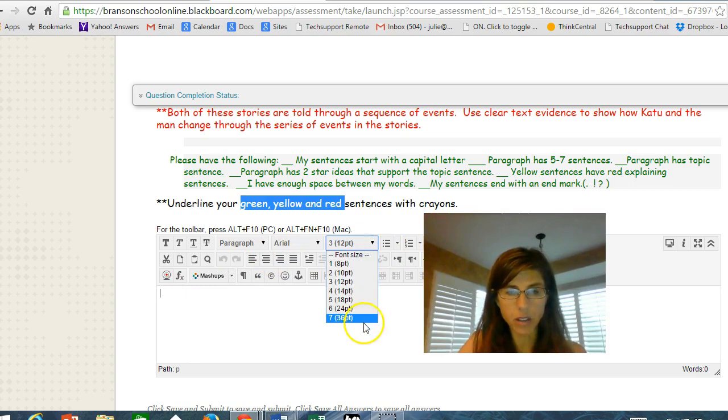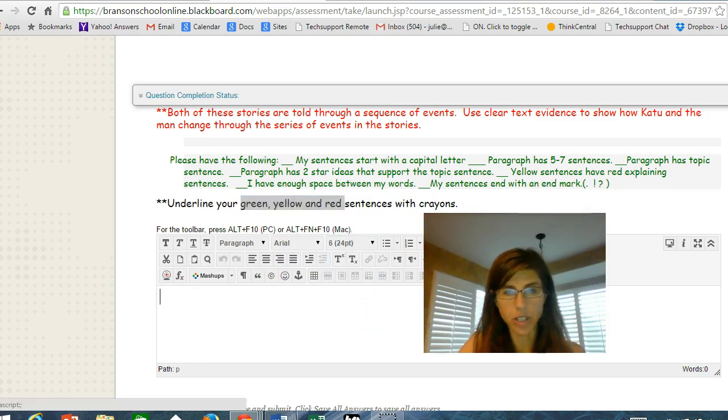You can make it a larger font if that is better, which I like. And then you can either type it in black and then highlight your green, yellow, and red sentences, however you would like. I don't care, as long as I have a really well thought out answer.